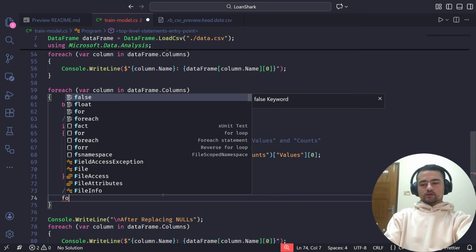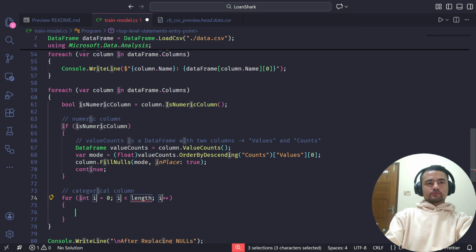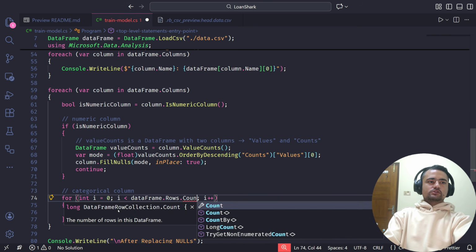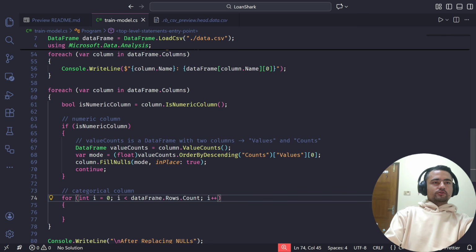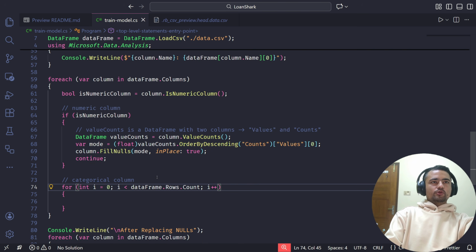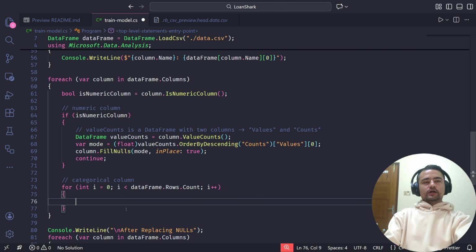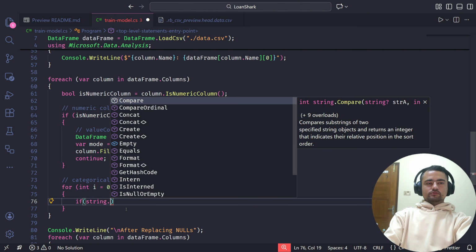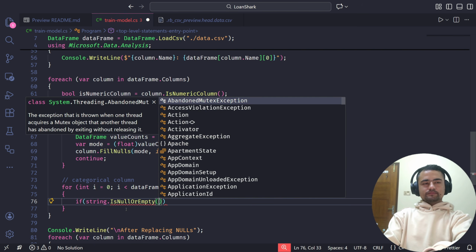So I'm just going to loop through the rows using a convenient for syntax here. I'll just call it i, starting at 0. What is going to be the length? It's just going to be the total row count, which we can get using this rows.count property. By the way, you can do the same for columns also. You can do data frame.columns.count to get the total count of the columns in the data frame. And now I'm going to check if the values are null or empty.